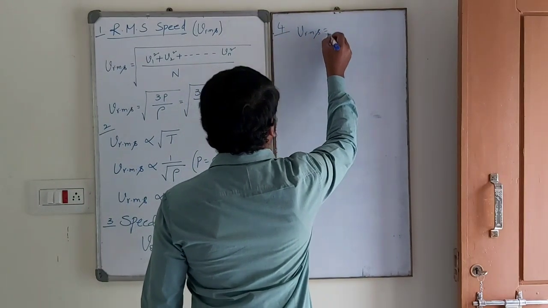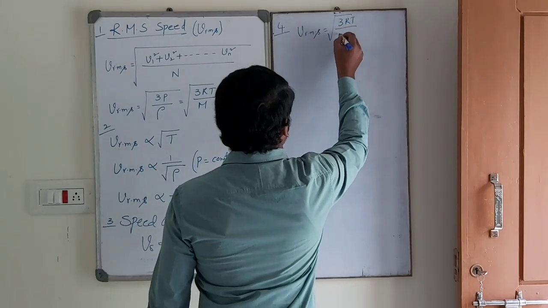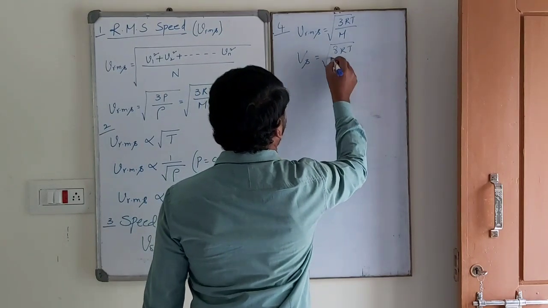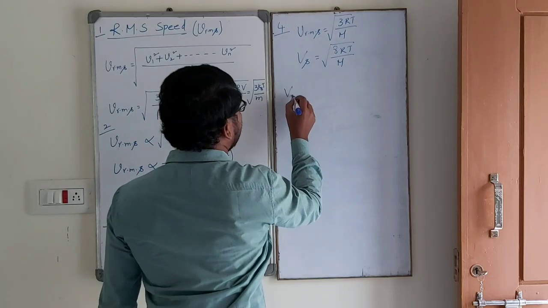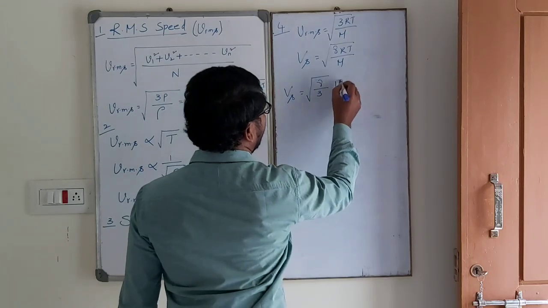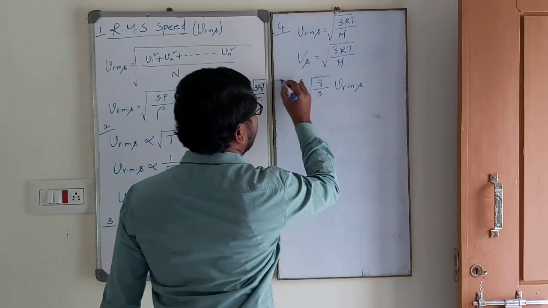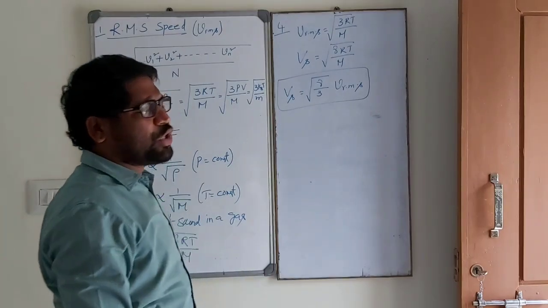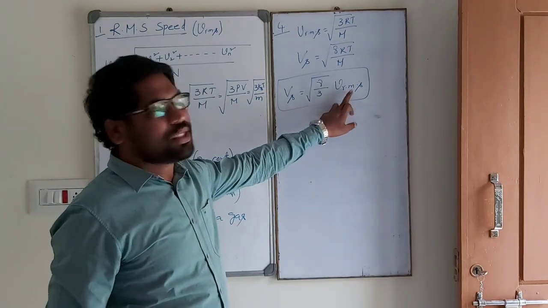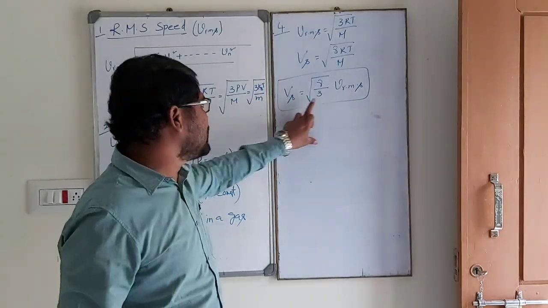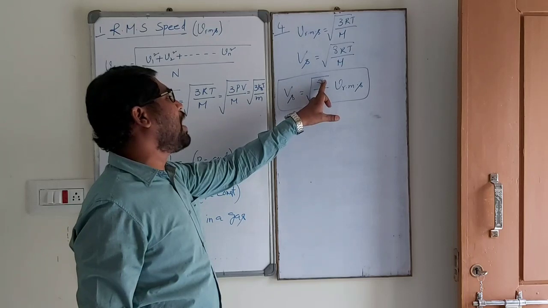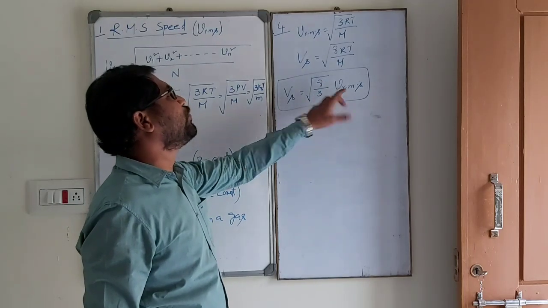VRMS is equal to root over 3RT by M. V sound is equal to root over gamma RT by M. Now V sound is equal to root over gamma by 3 into VRMS. This is the relation between the speed of sound in the gas and the RMS velocity of gas in the cylinder. This is RMS velocity of gas, this is speed of sound.